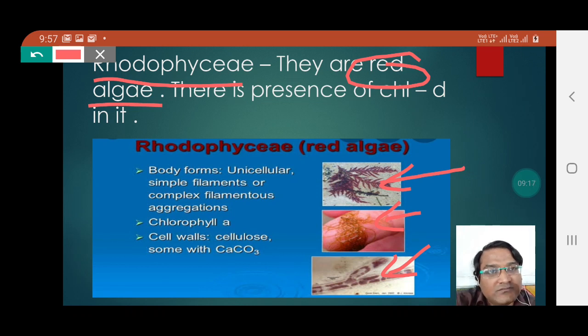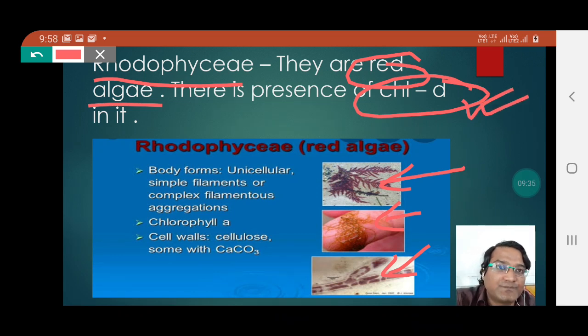The important chlorophyll which is present in Rhodophyceae is chlorophyll D. Other chlorophylls also remain present, but chlorophyll D is present as an important feature of Rhodophyceae.